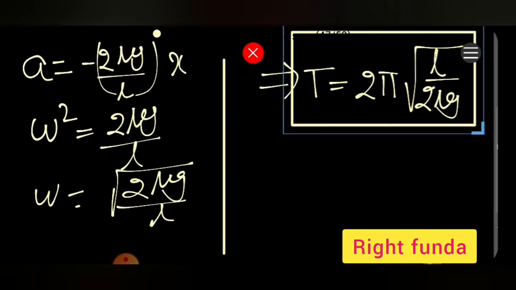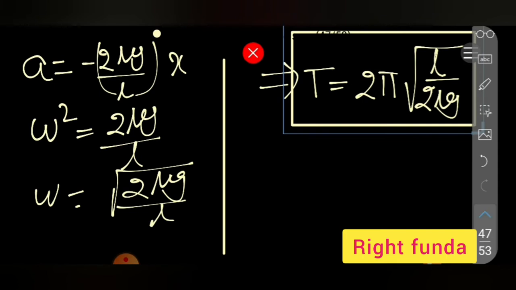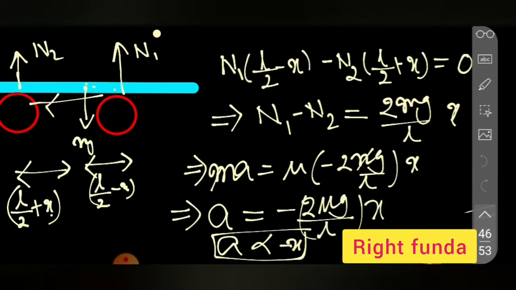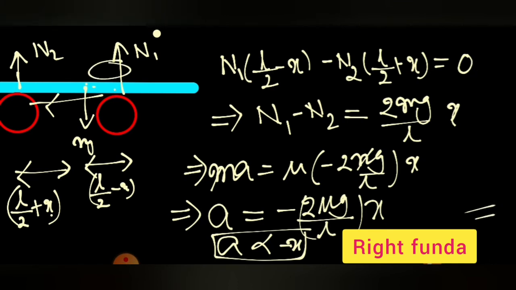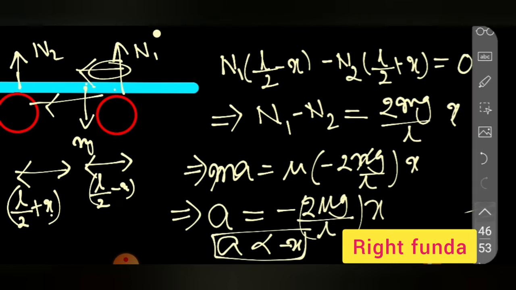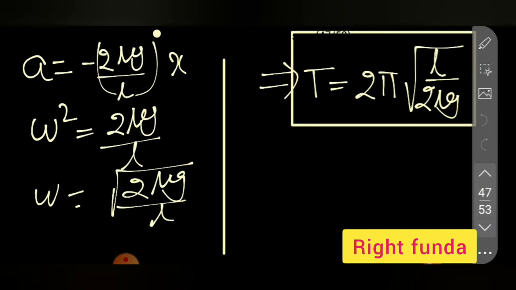So if you see this diagram, the last problem's diagram, this plank we have shifted this side, so N1 becomes more than N2, so F1 becomes more than F2, so the net force is in this direction. It will provide the restoring force. It will keep on oscillating like this forever as long as we keep on rotating the rod and kinetic friction is being provided. It will be doing SHM with a time period of 2 pi under root of L by 2 mu g. Next doubt has been asked by Pratik Sagar.